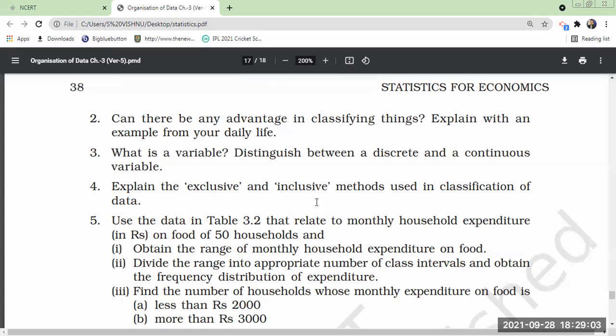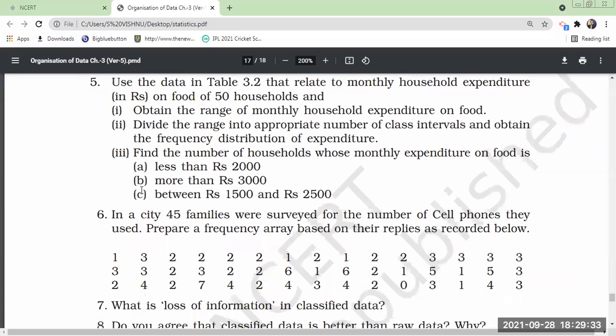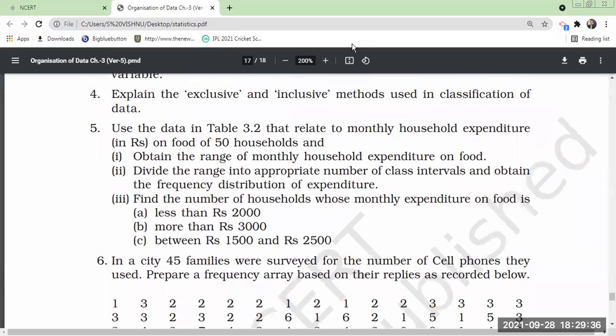Okay. What is a variable? Distinguish between discrete and continuous variable. Okay. What is the exclusive and inclusive method used in classification of data? I told you what is exclusive and inclusive. 0 to 10, 10 to 20, like this you will classify data. And similarly 0 to 9 and 10 to 19, likewise you will classify. One is exclusive and another one is inclusive. Okay. Yes. Right. So this problem we will do.